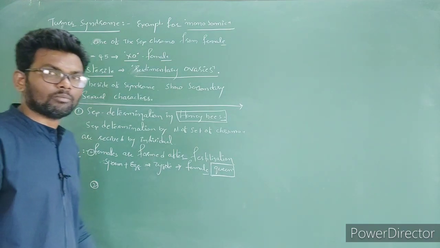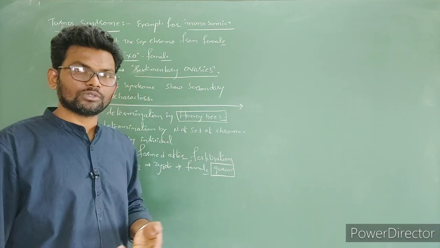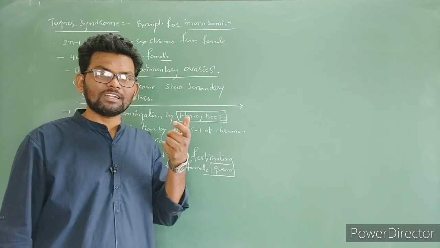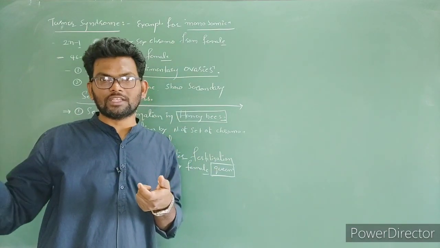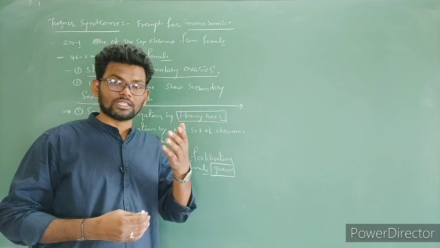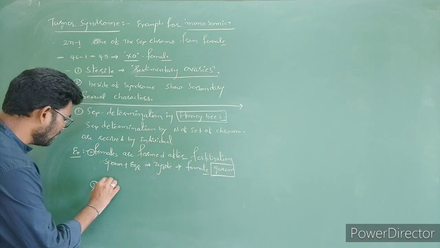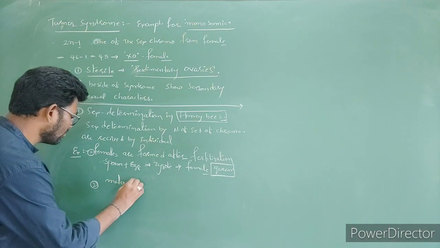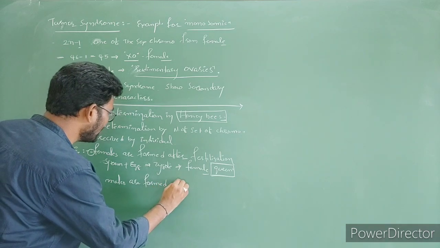The males are formed without fertilization. How are they formed? The unfertilized egg cell directly develops into one individual, that is a male. You already discussed that, it is the parthenogenesis concept. Here males are formed without fertilization.